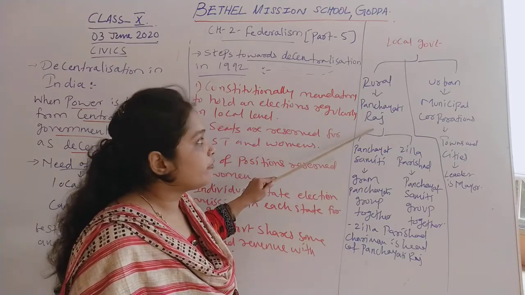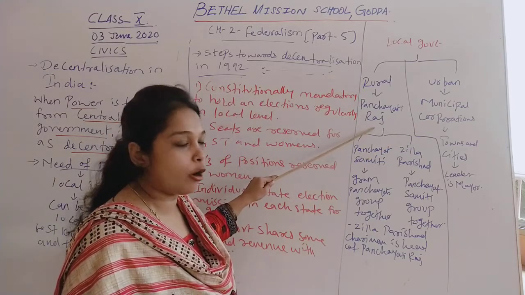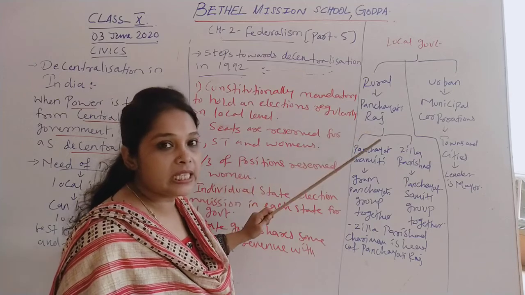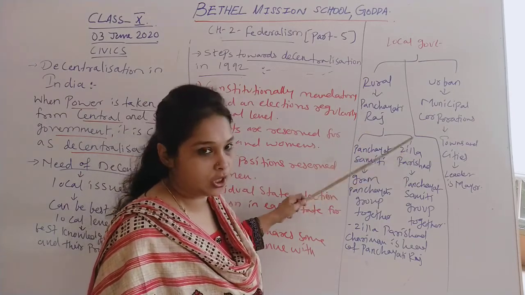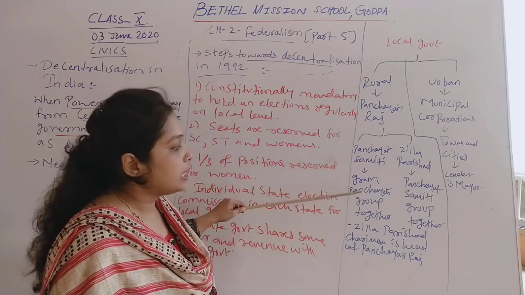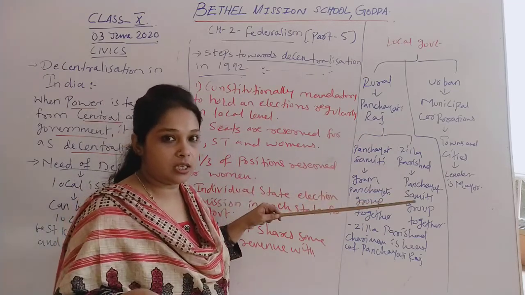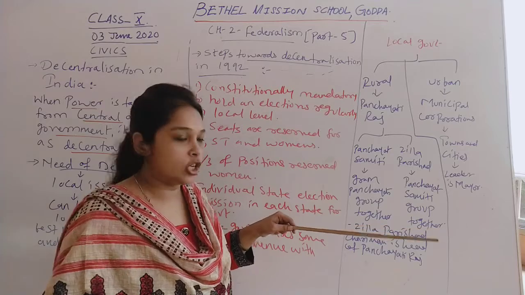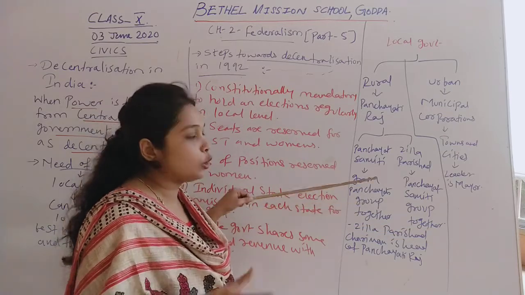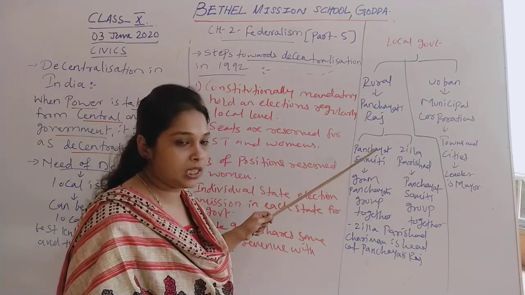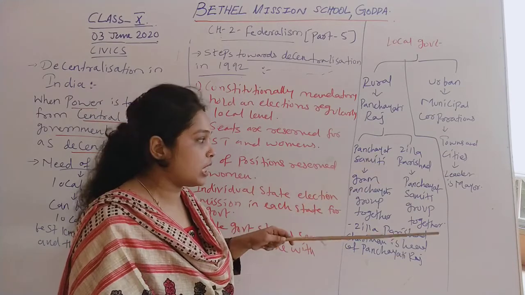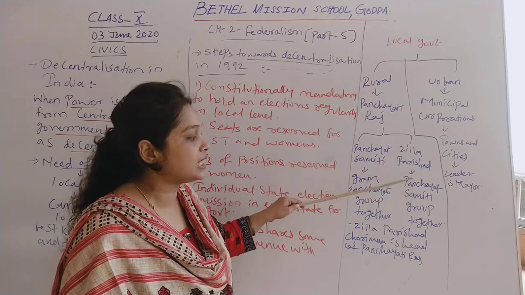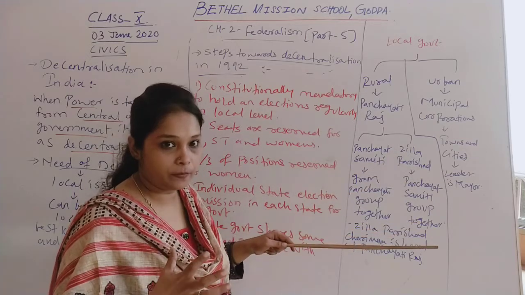Now, the rural local government, or Panchayati Raj system, can be divided into Panchayat Samiti and Zilla Parishad. There are different Gram Panchayats in different village areas. These Gram Panchayats grouped together make one Panchayat Samiti, and the Panchayat Samitis of a district, when they come together, make the Zilla Parishad for that district.